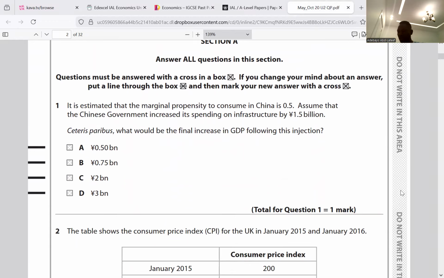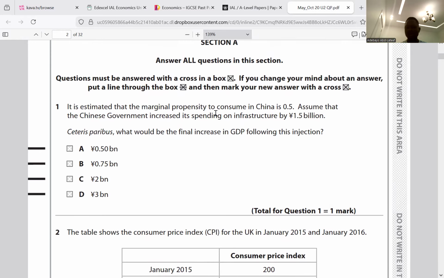The multiplier is 1 over 1 minus MPC. Let me write that down here. The multiplier is 1 over 1 minus MPC. That is the multiplier, right? So here we have